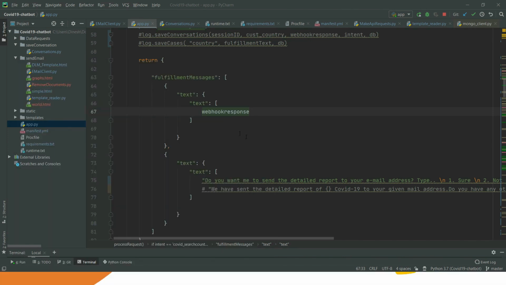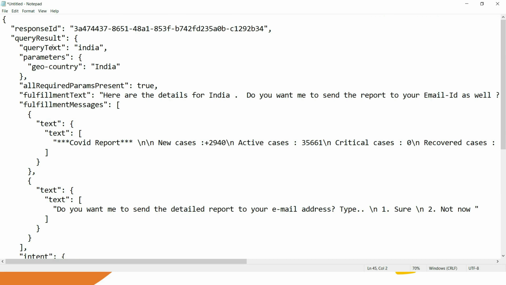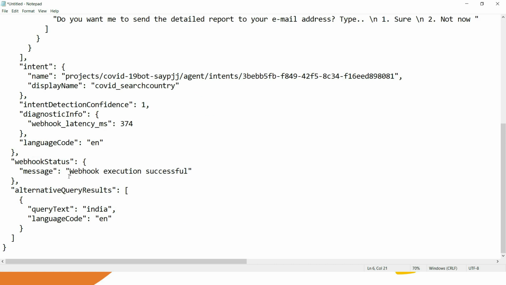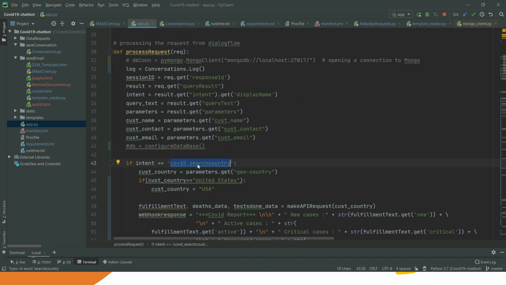So you can see over here that this is the query text India, which I have just sent from Dialogflow to our Flask. So I am fetching this geo-country, all these parameters, India, geo-country, and then one more important thing, just scroll down and find the display name. So this is my intent name basically. So inside intent, then display name, we have to fetch this. If it matches our intent like country, then I have to request RapidAPI for the country name. So the same thing we are doing in our code. So we are basically matching our intent.